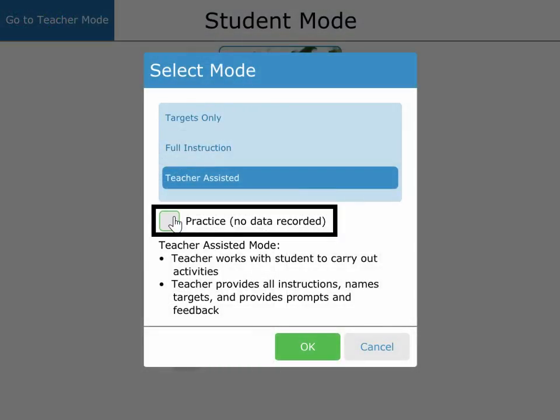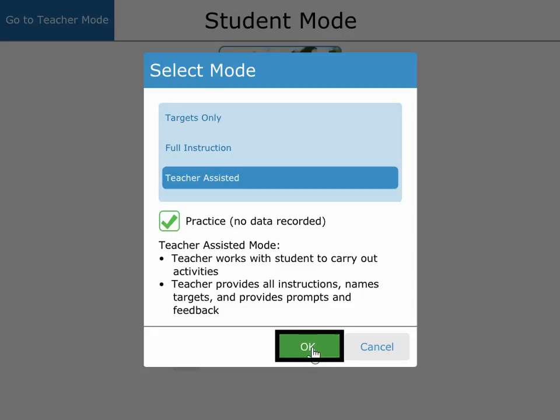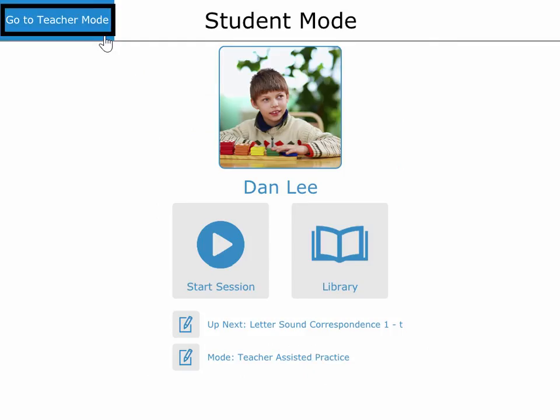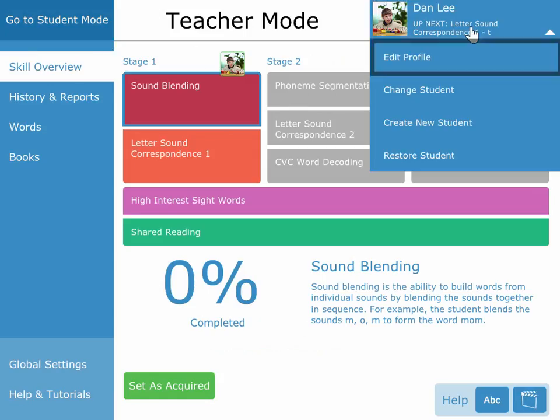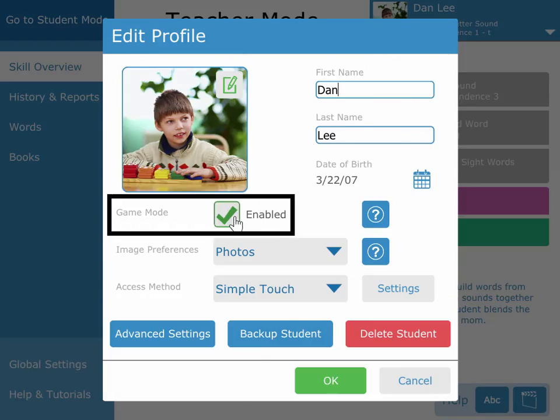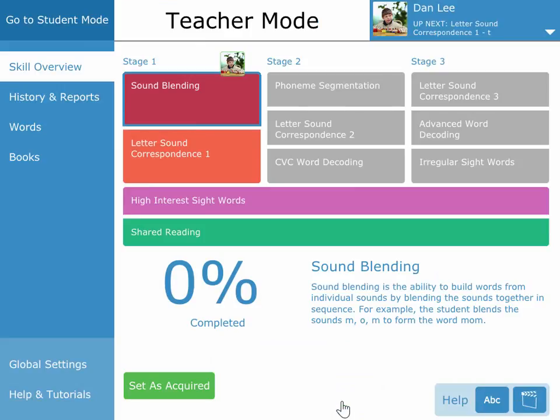Select Practice if you don't want to record data during a session. And turn game mode on or off in your student's profile depending on what will best support your students' engagement and learning. Now that you've seen the activity and learned about the other instructional modes and prompts, let's move on